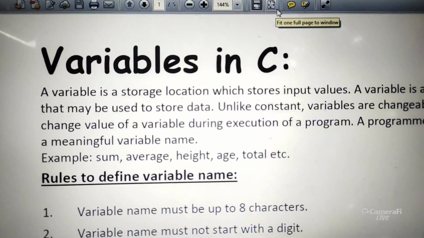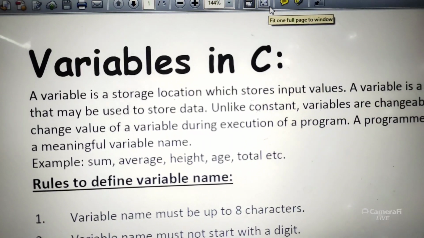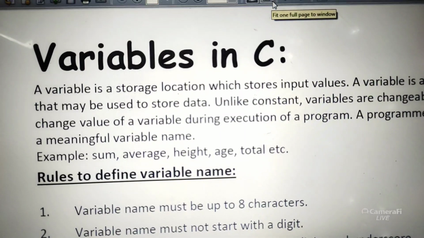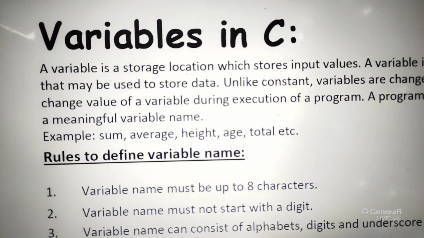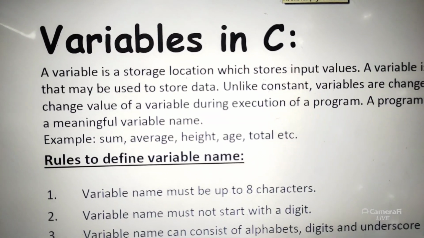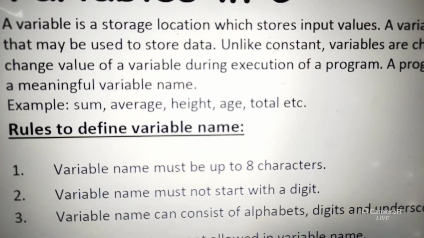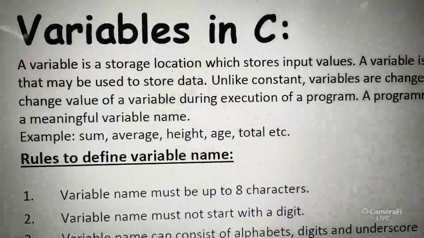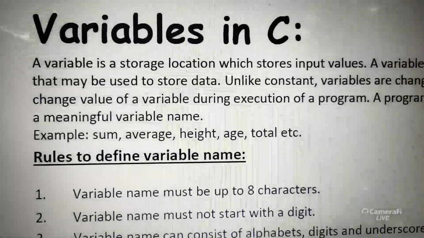So variables are one type of identifiers. What will the user define variables for? To store the input values. For example, sum, average, height, age, name, father name, roll number, hall ticket number.